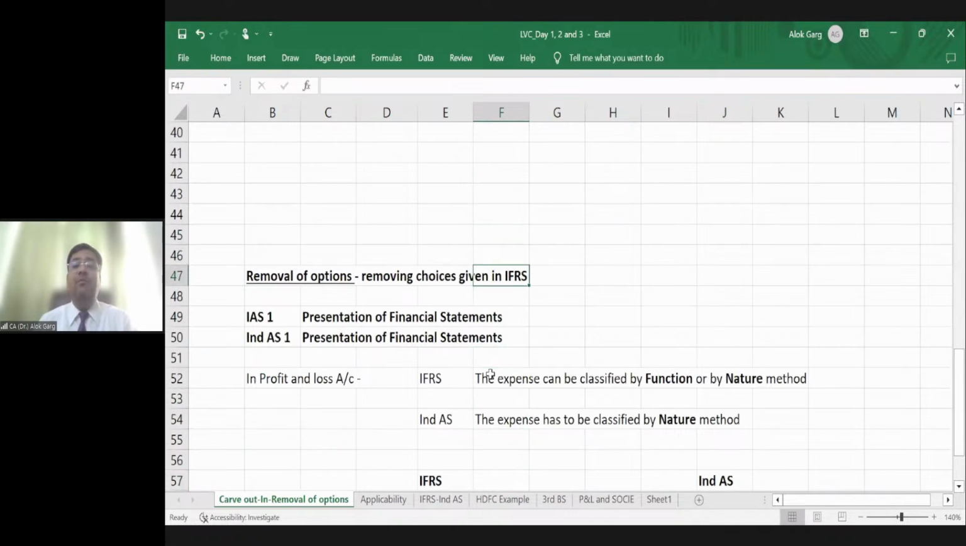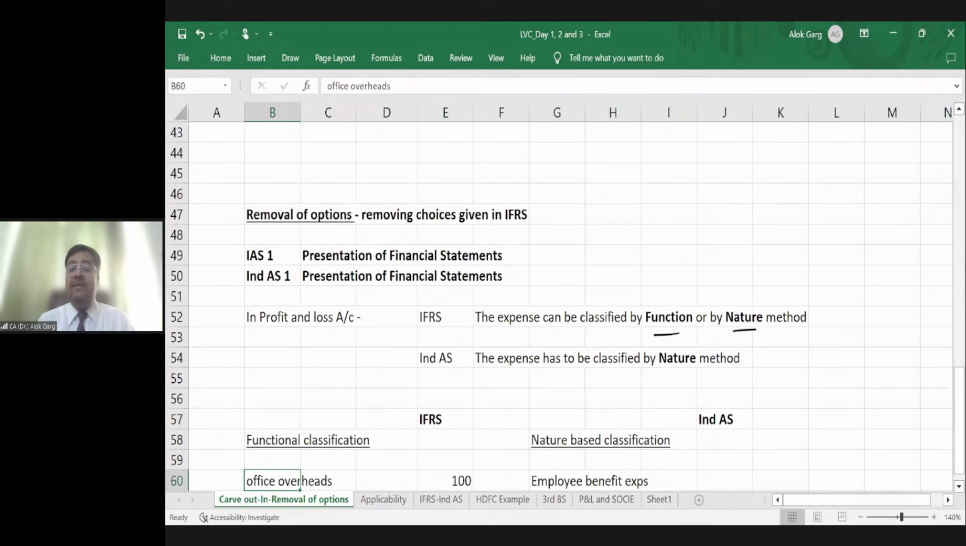Removal of option means removing choices given in IFRS, right? In IFRS, there is a standard IAS 1, presentation of financial statements. In Ind AS, the standard is Ind AS 1, which also talks about presentation of financial statements. It says that in the profit and loss account, in IFRS, the expense can be classified by function or by nature method. What is meant by function or nature method, I'll discuss.